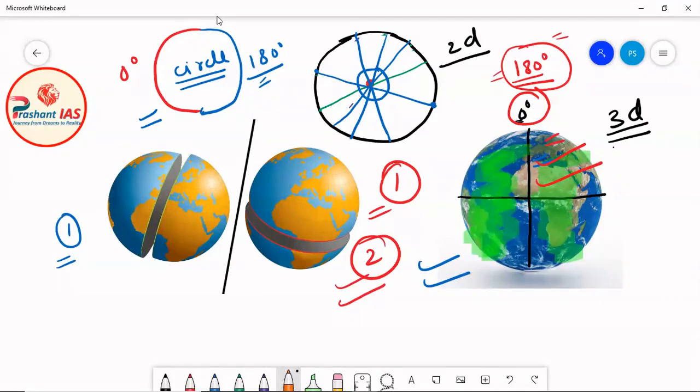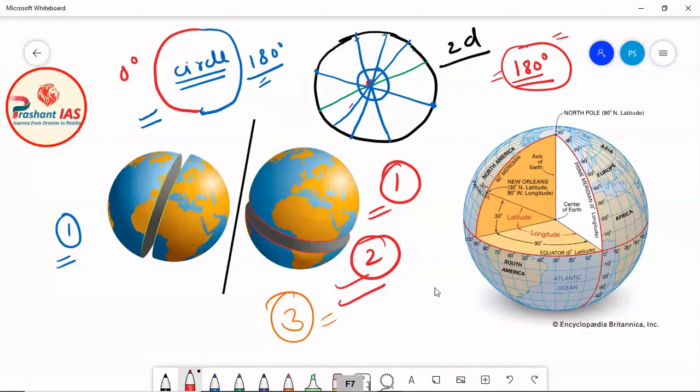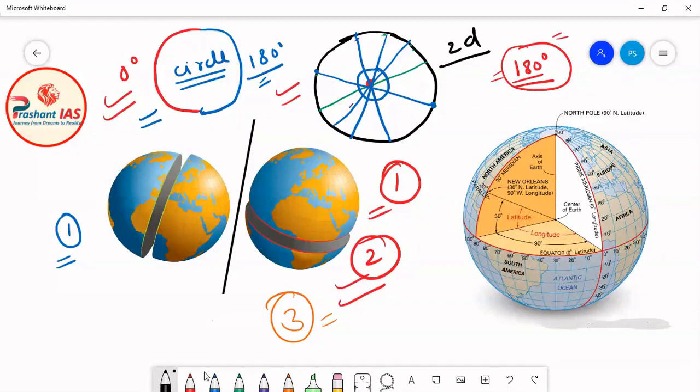Now what was the third condition? The third condition was that the plane passing through the great circle always passes through the center of earth. Let's see whether this condition is also satisfied for the circle made by the 0 degree meridian and 180 degree meridian. Friends, in this diagram you can see the prime meridian.